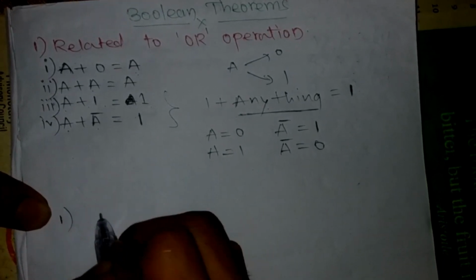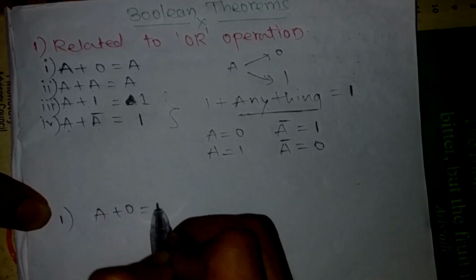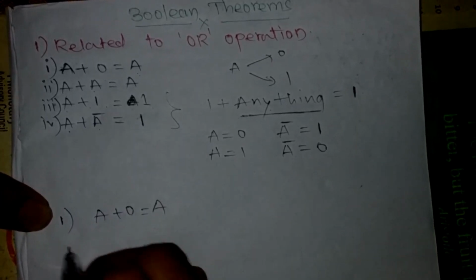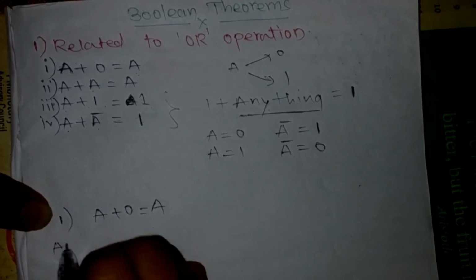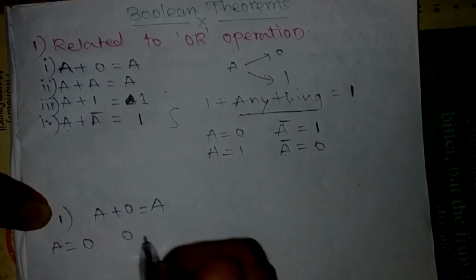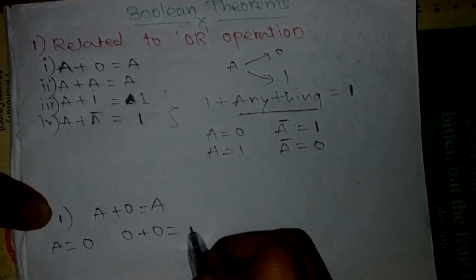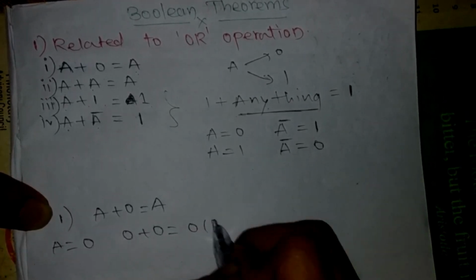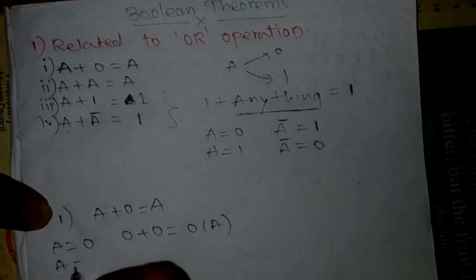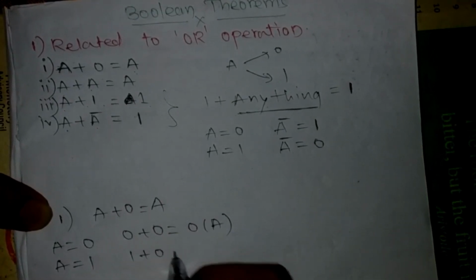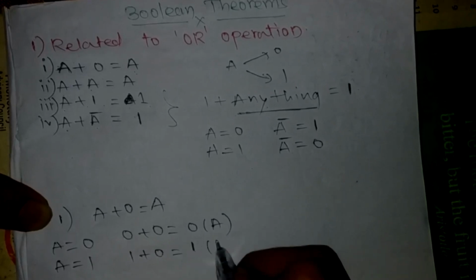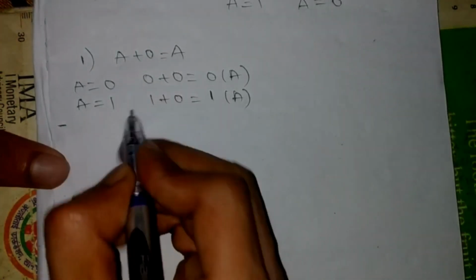First one is A plus 0 equal to A. That means suppose you take A value as 0 and 1. Suppose A equal to 0, that means 0 plus 0 is going to give 0. 0 is nothing but our A value. Suppose A equal to 1, 1 plus 0 is going to give 1. 1 is nothing but our A. Hope you got this.